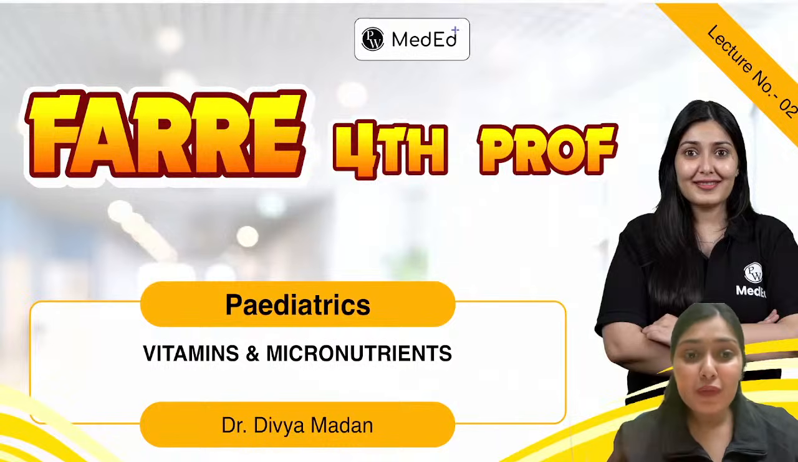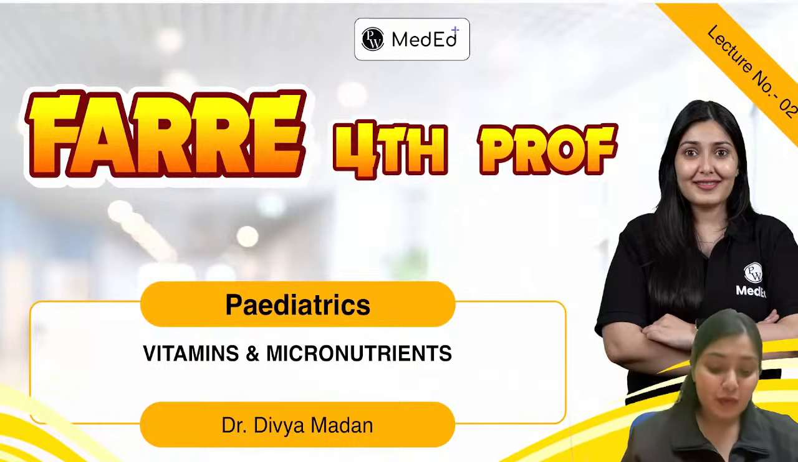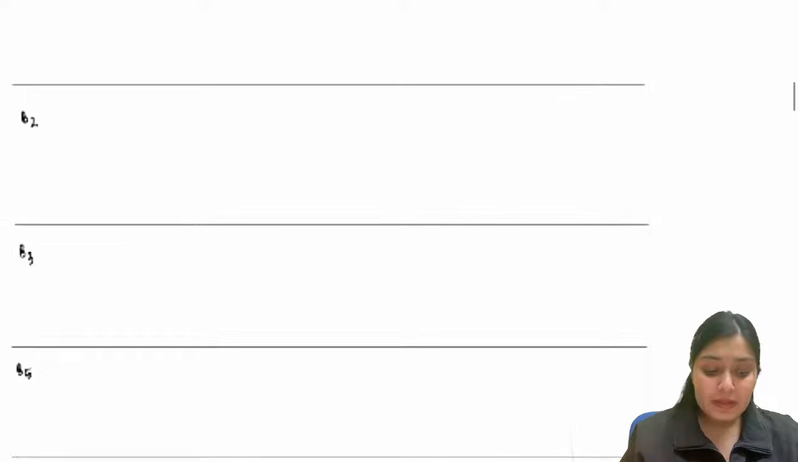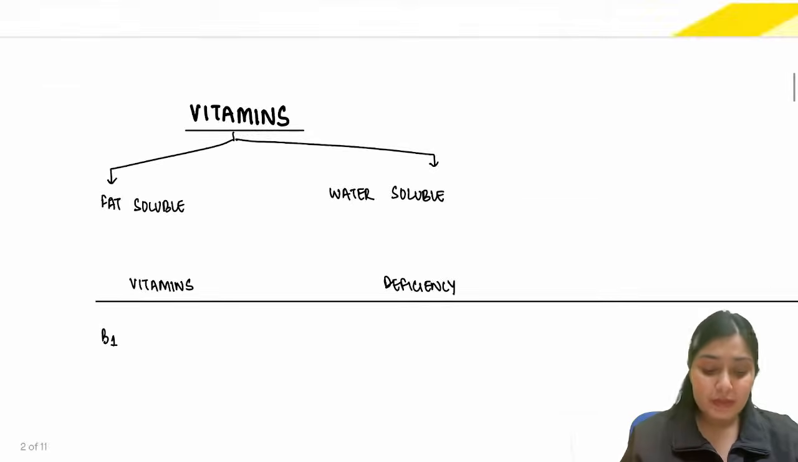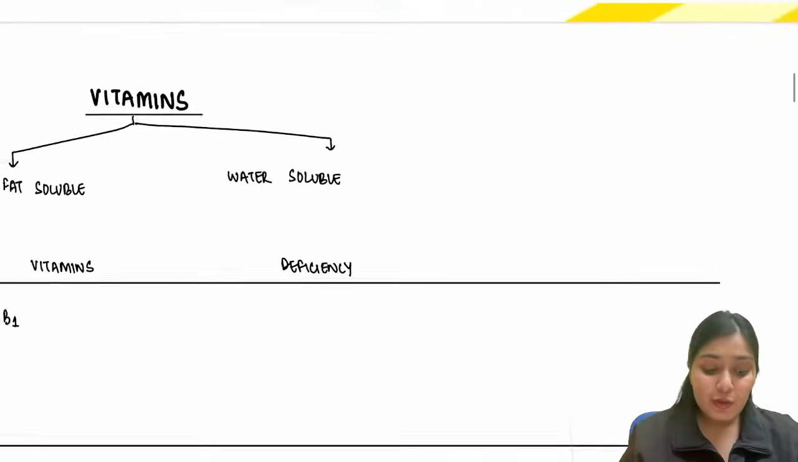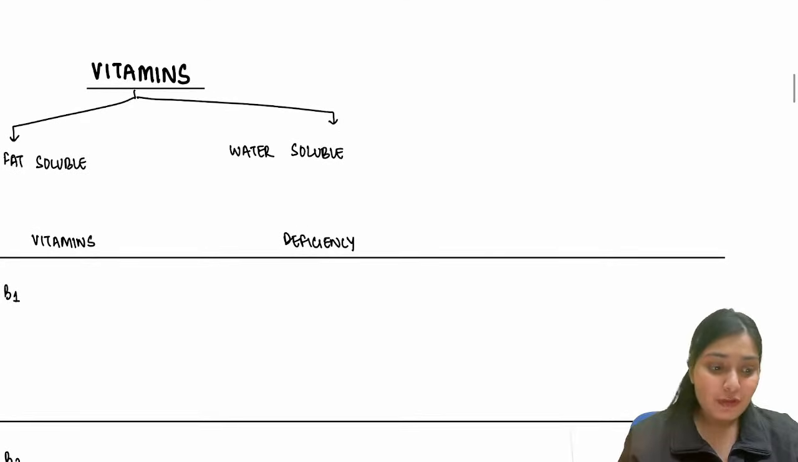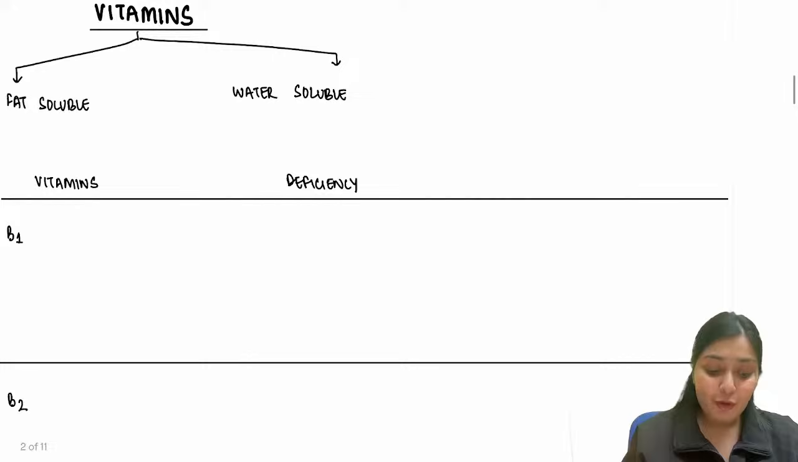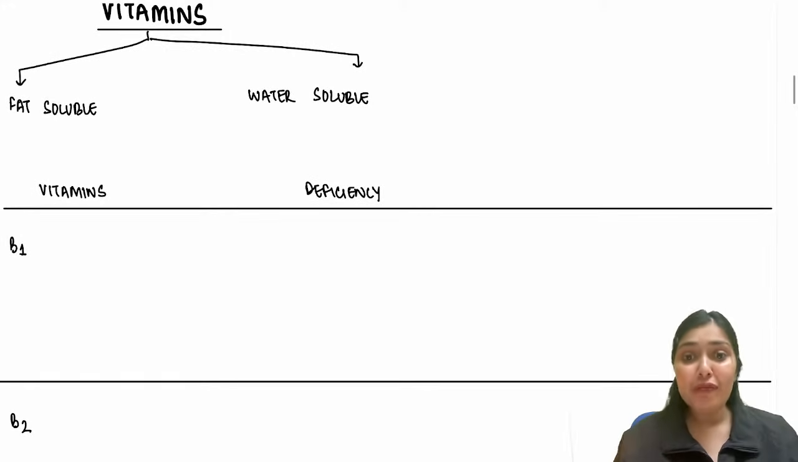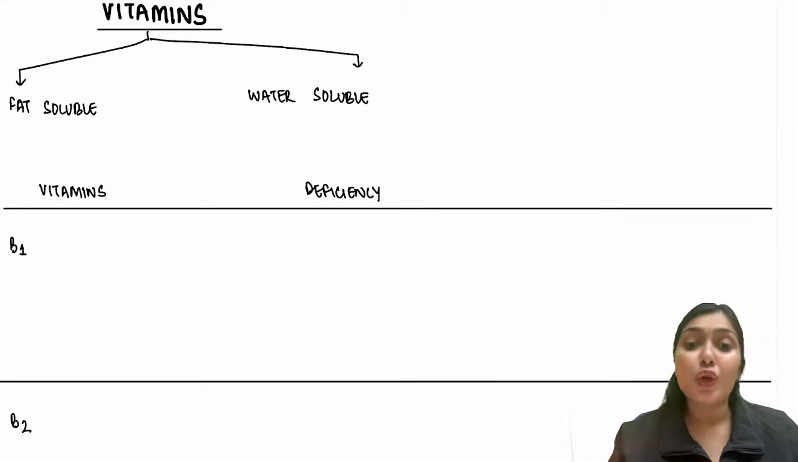We are starting with vitamins and micronutrients. So what do you know about vitamins? You definitely know that we have two types of vitamin. We have fat soluble vitamins and we have water soluble vitamins, right?